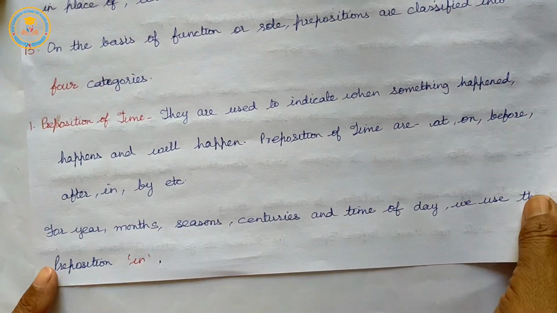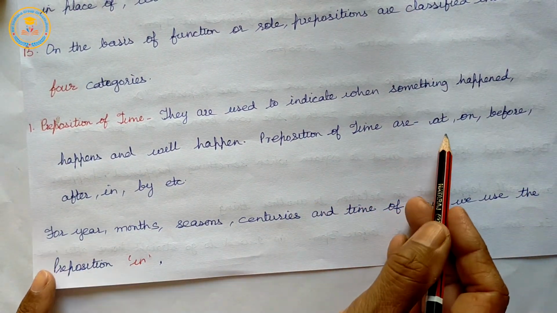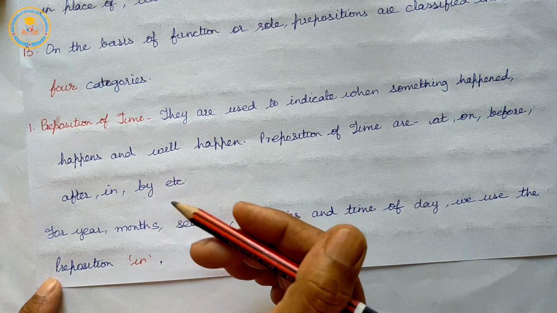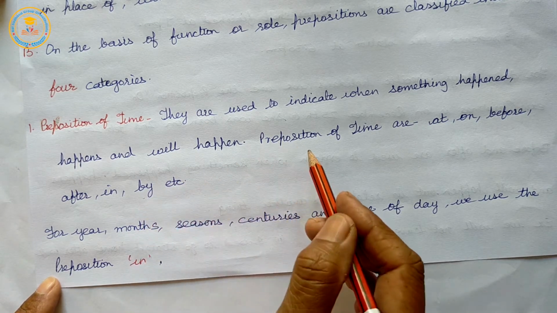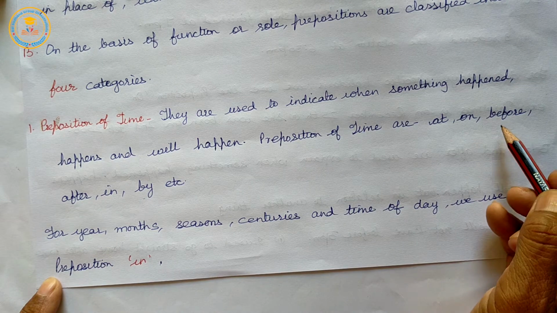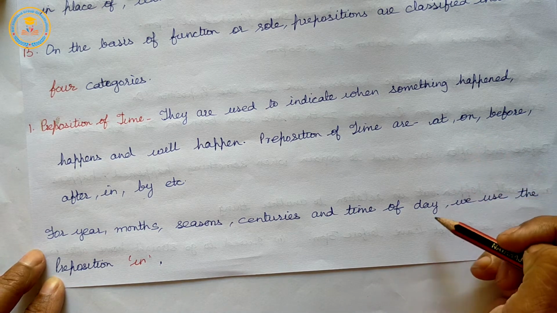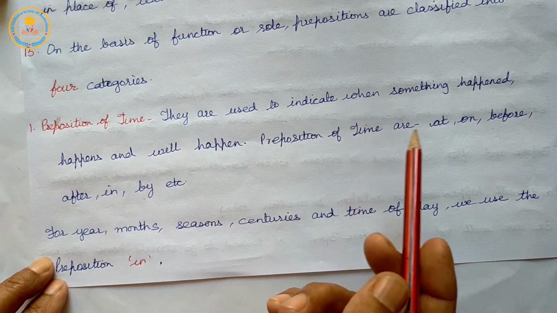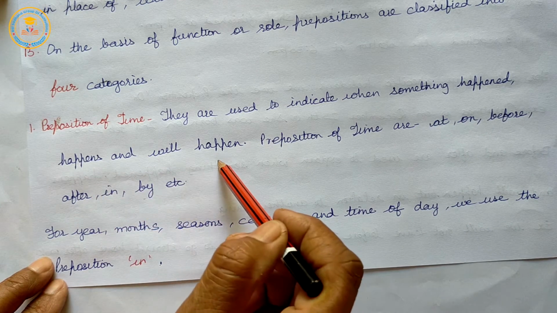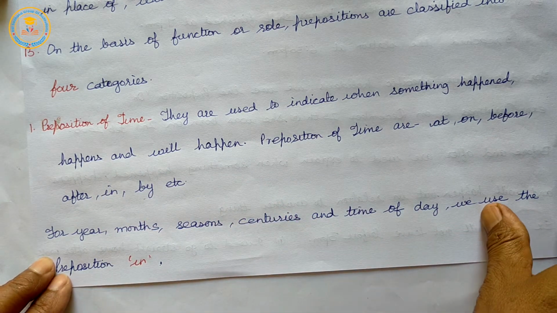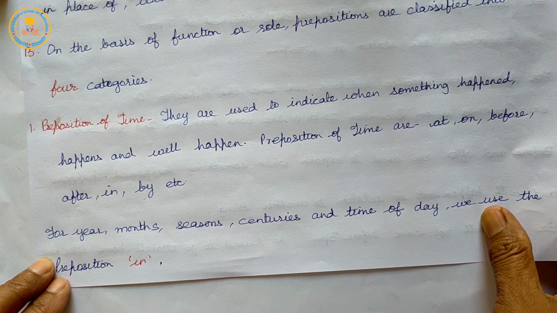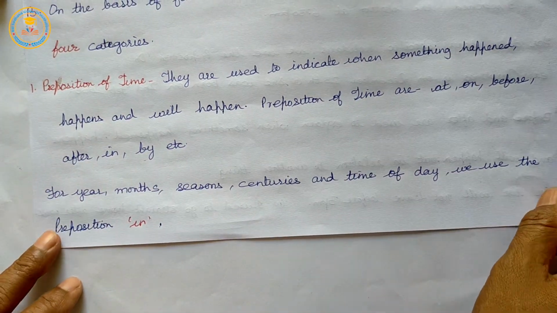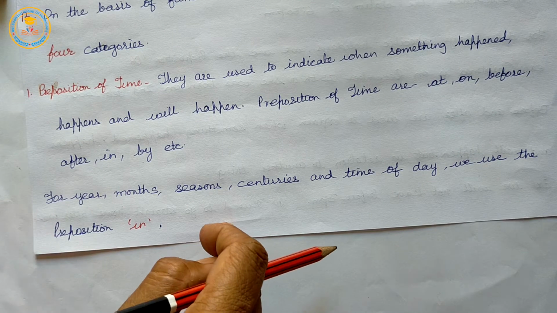These prepositions of time create a little bit of confusion while using them. So let us know the rule and function of each preposition of time step by step. Prepositions of time are at, on, before, after, in, by. So let us see their use and function step by step.